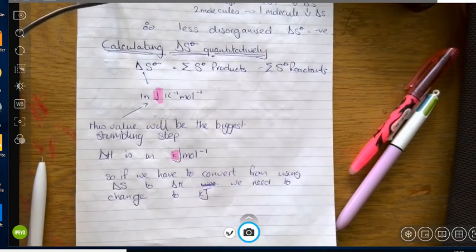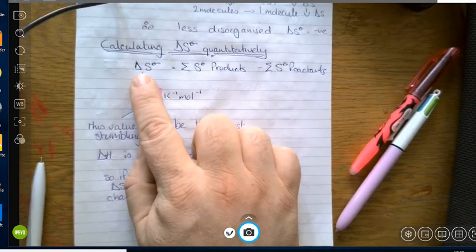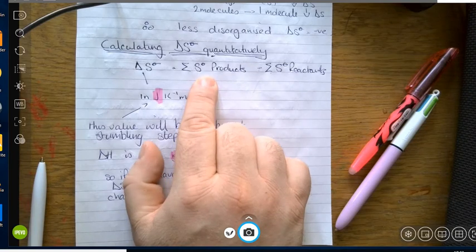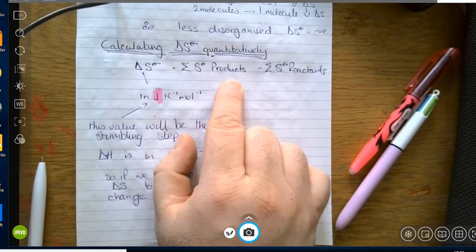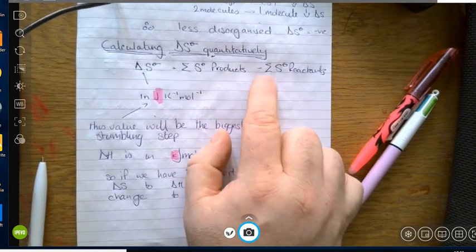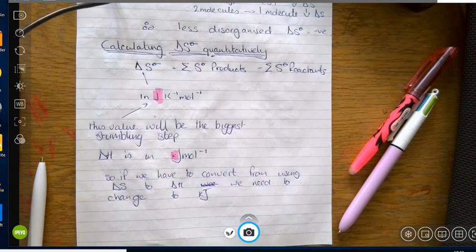Now to calculate delta S quantitatively, which means getting a value from it, it's quite simple. To look at the delta S of a reaction, you take the sum of the delta S of the products, and subtract the sum of the delta S of the reactants. If the final value is positive, it has become more entropic. If it's negative, it's become less entropic or more organised. I'm trying to use the opposite terms there.